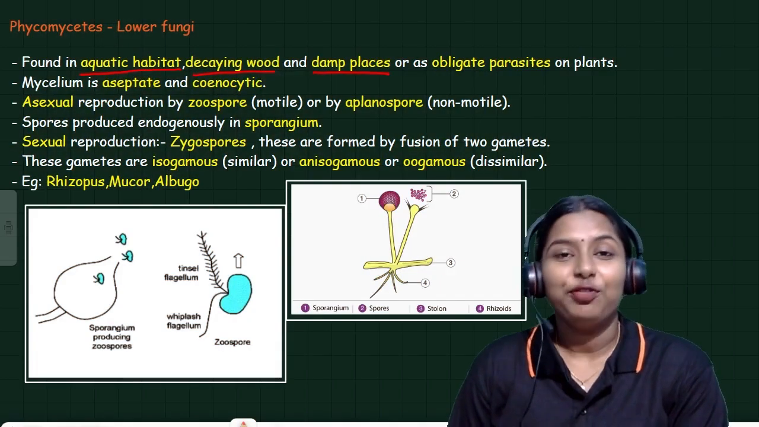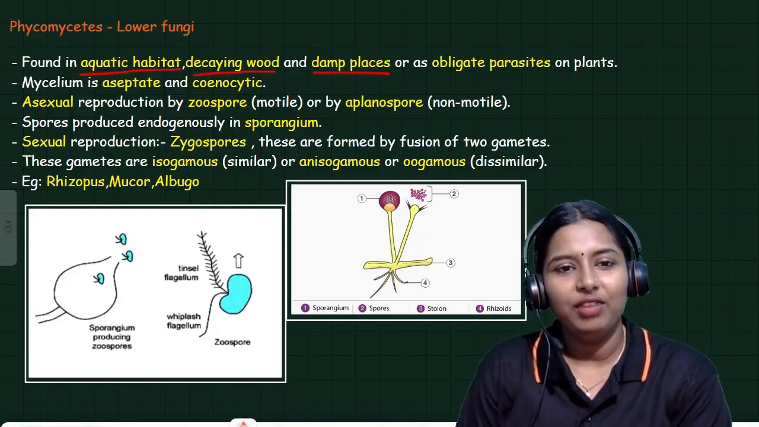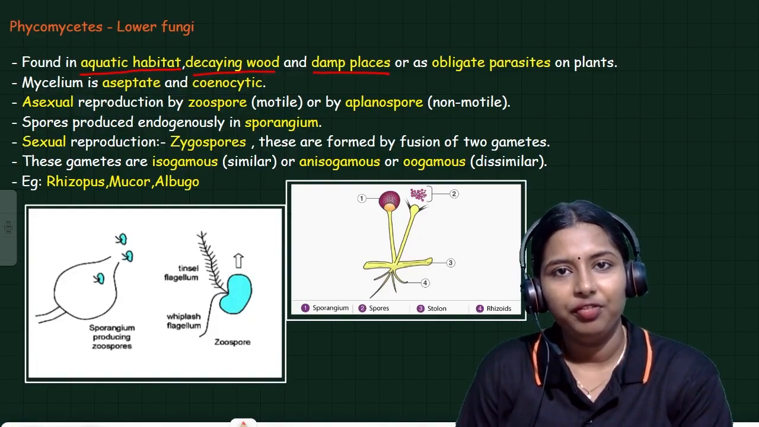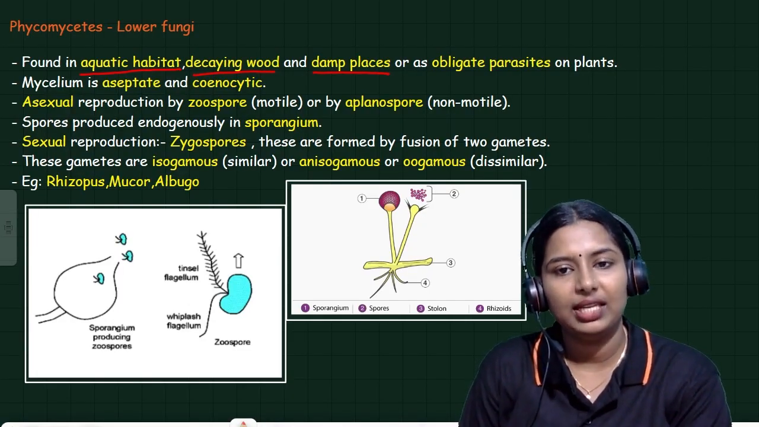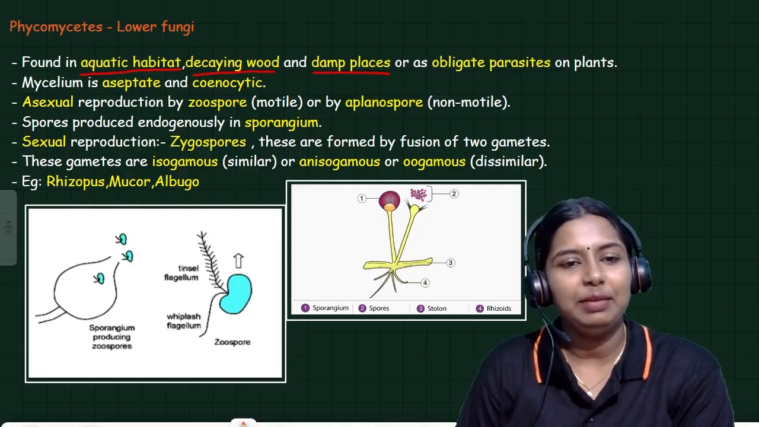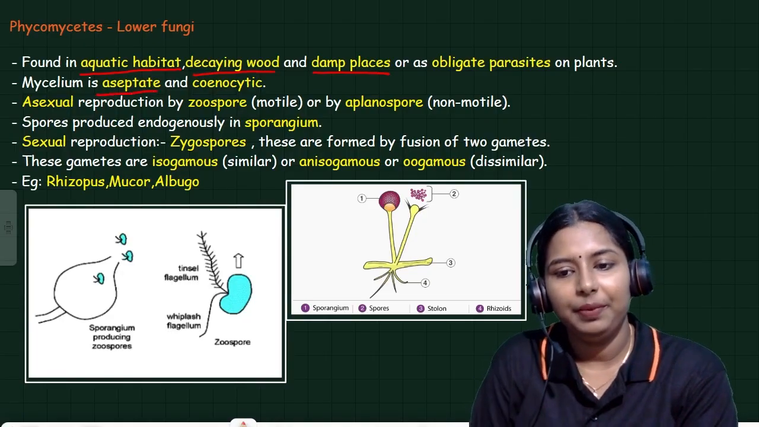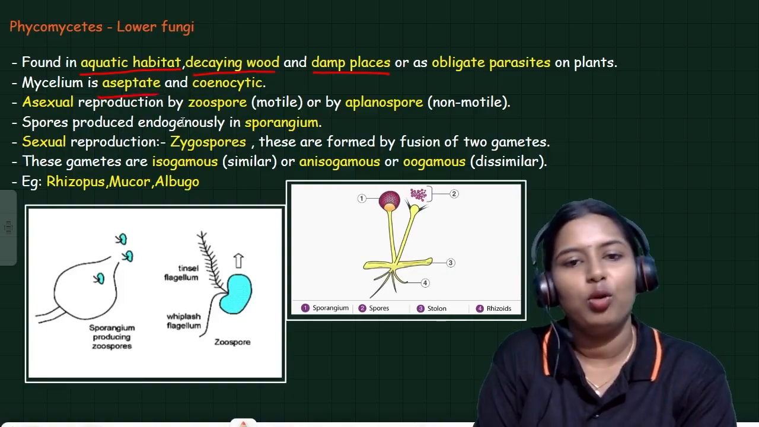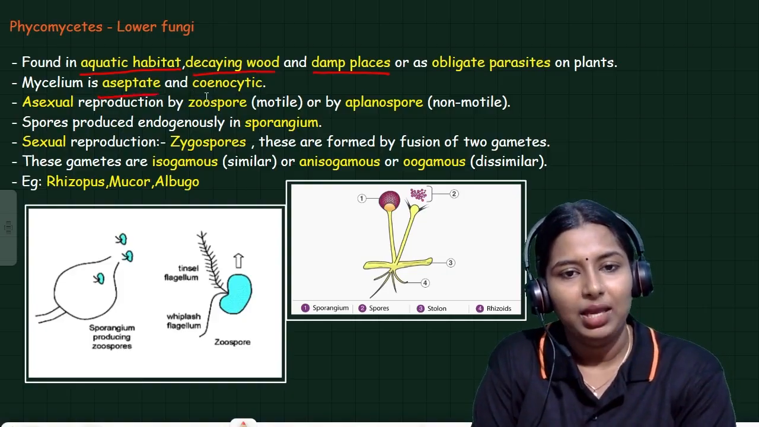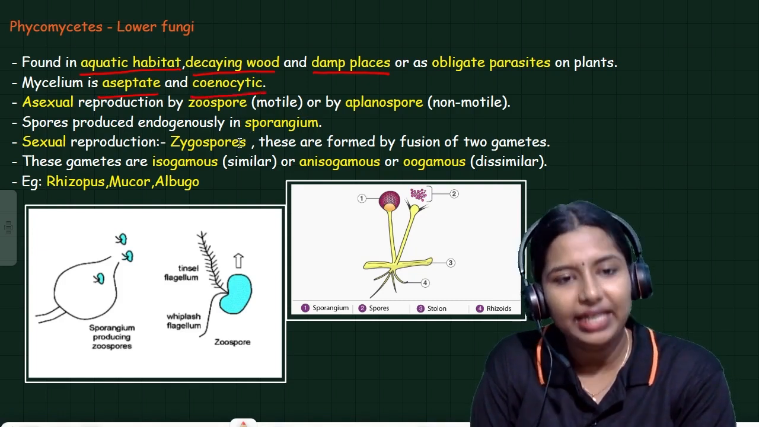So phycomycetes are known as lower fungi. They feed on the host organism. They completely feed on the host organism, so it is called an obligate parasite. The mycelium is aseptate. There are no septa present in phycomycetes mycelium, it is coenocytic, so more than one nucleus is present in it.